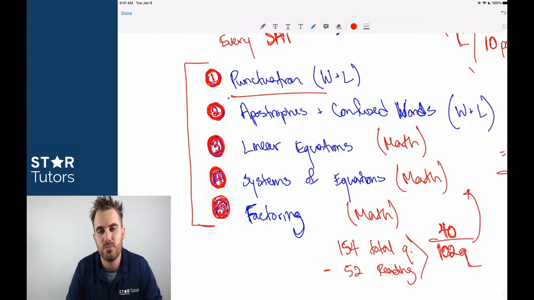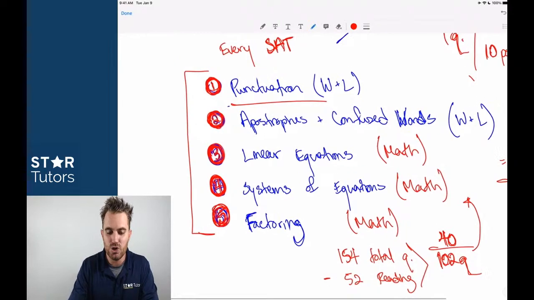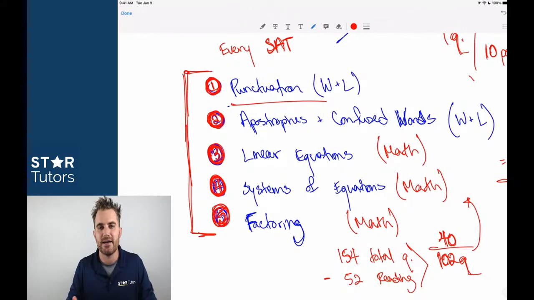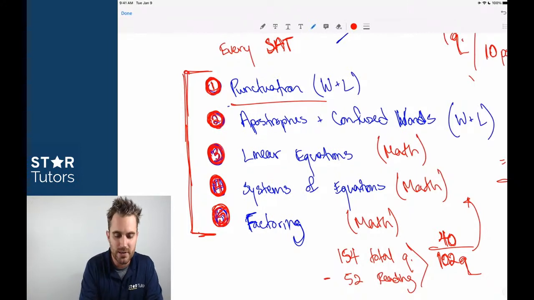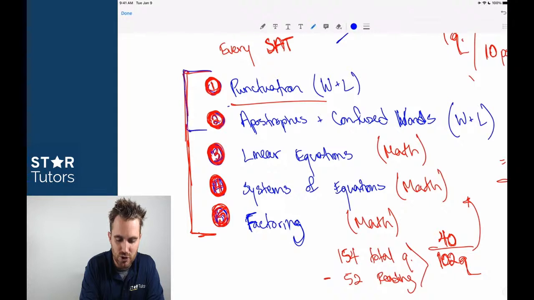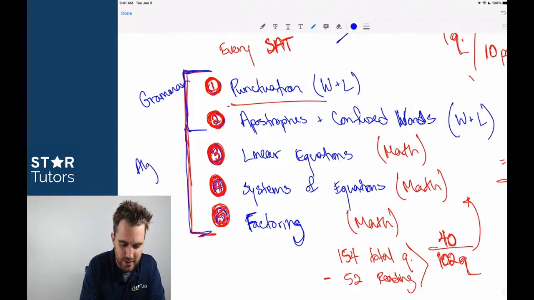Of those 1,200 points, you can go in with knowledge of 400 points, automatic, rules-based, right? You can go in with 400 points before you ever sit down because these topics never change. That's the definition of a rule. These 2 right up here, these first 2, are grammar rules that can easily be reviewed within StarU. Those are grammar, right? And these guys down here are just basic algebra, right? Algebra 1, beginning of Algebra 2.